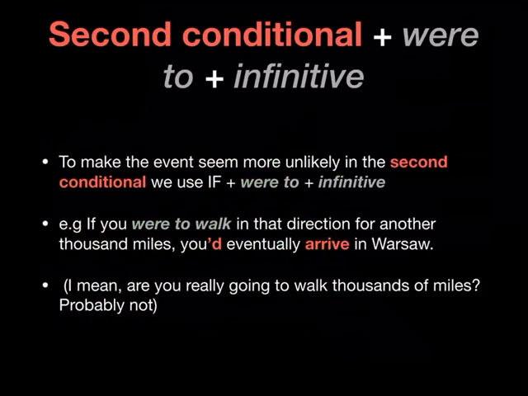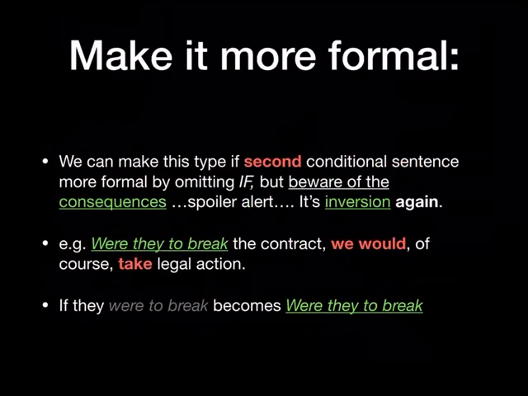No? So if you were to do something, hypothetically, okay? We can make it more formal. We can make this type of second conditional sentence more formal by omitting if, but beware of the consequence. Remember, we saw this also in the first conditional, and the consequence is inversion. Let's have a look at the example. Were they to break the contract, we would, of course, take legal action. So if they were to break becomes were they to break. Again, remember the inversion must look like a question, no? With my auxiliary, my subject, and my main verb. No? Were they to break the contract, we would, of course, take legal action.